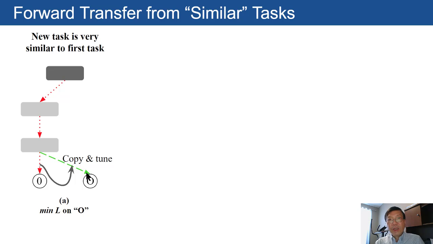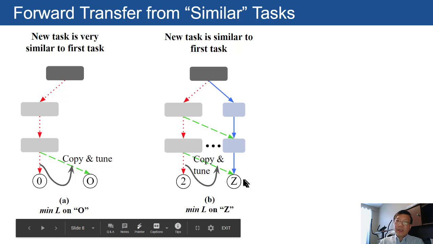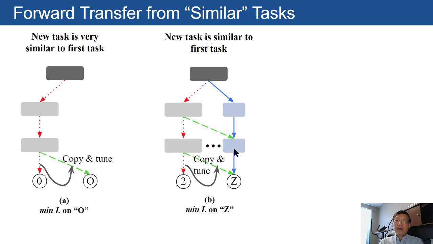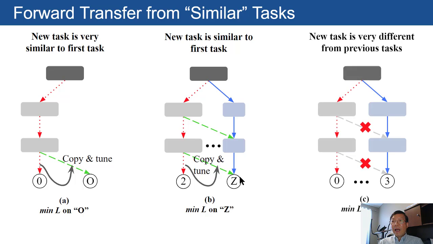Here again, we need a similarity function definition, and any sensible similarity function definition will work. The second situation is when the new task is similar to a previous task, but not very identical, such as learning 2 and Z. In this case, we probably need to recruit a smaller number of units, so we have more free parameters, but forward transfer could still happen with weight copy, and then learning is happening on Z only. And if the new task is dissimilar to any previous task, then we simply disconnect, or another way to say it, we set the weight initialization to be 0 and b to be infinitely large, then we disconnect all these forward transfer links so that we prevent negative transfer.